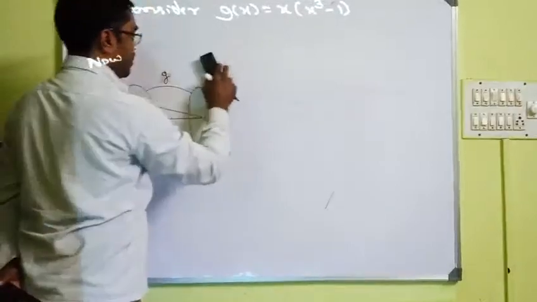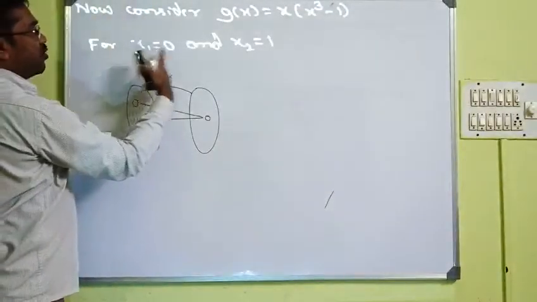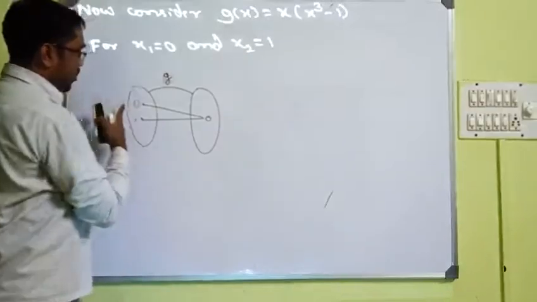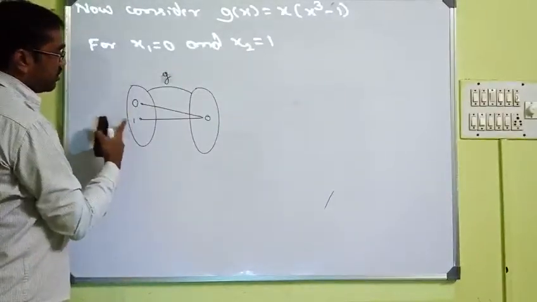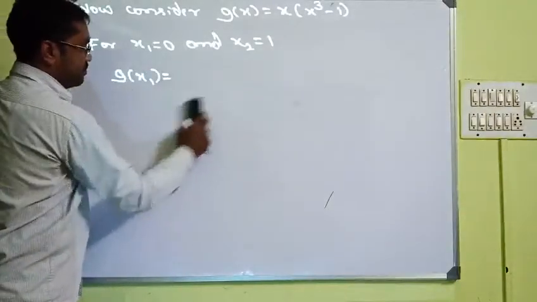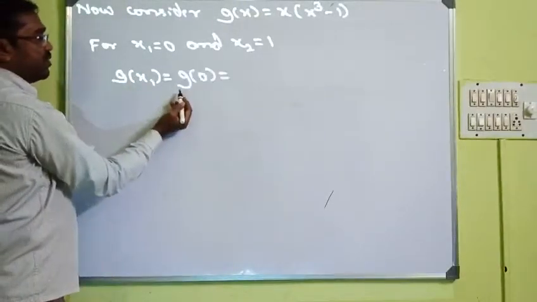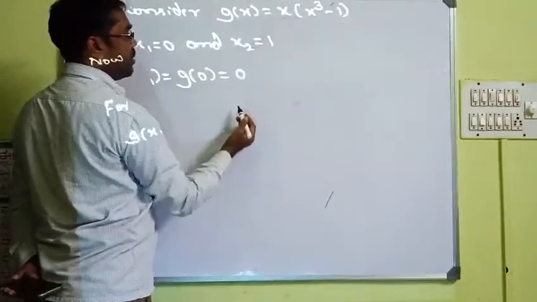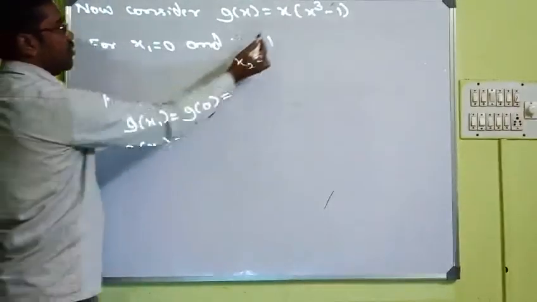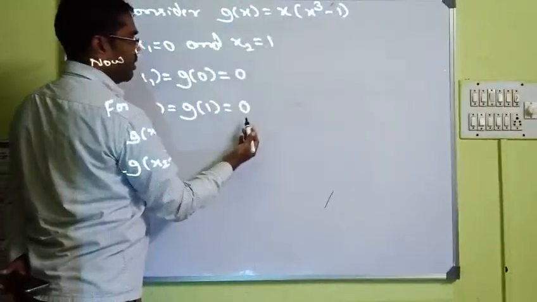Now let us see the writing part. We have taken two values, x1 as 0 and x2 as 1. Then we apply g on that. G of x1, that is g of 0. If you put 0 here, you will get 0. Now let us find g of x2. If you put g of 1 here, you will get again 0.